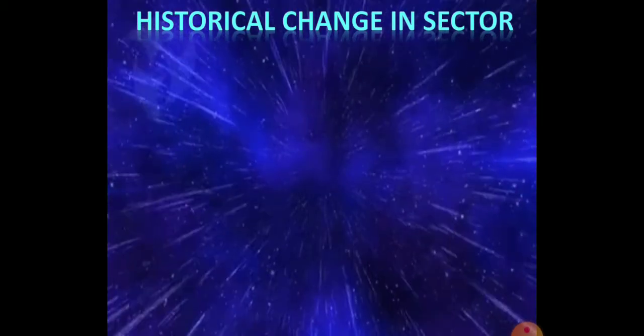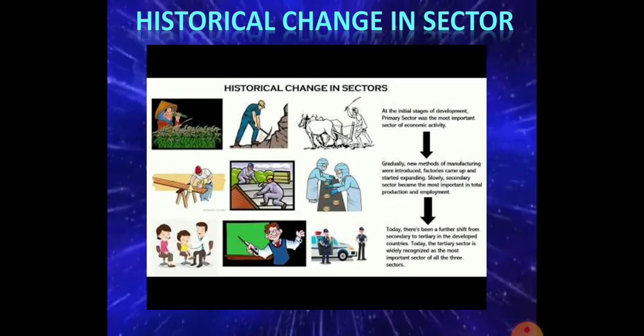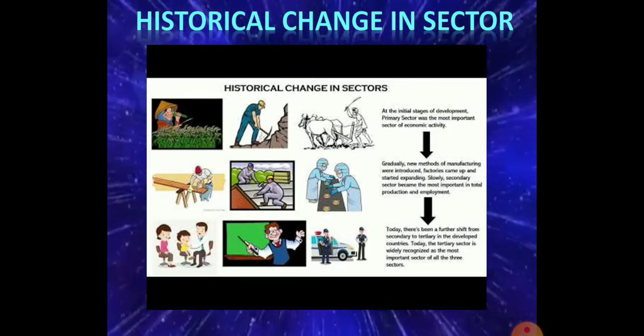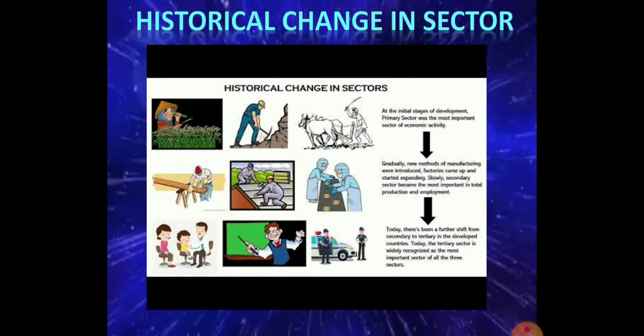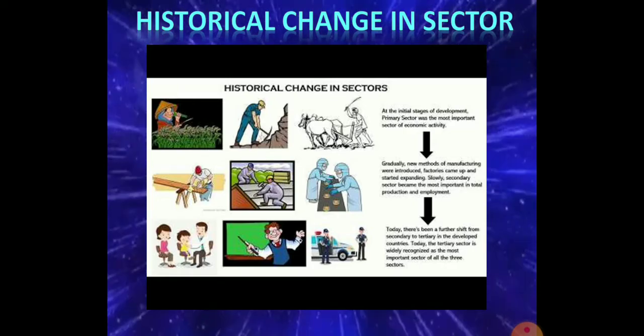Here we can understand that the total value from the service sector is increasing in the GDP compared to the secondary sector and the primary sector, which indicates the development of the country. If we see the historical change in the sectors, at the time of independence in India, more than 80% of the population was depending on the primary sector and the remaining were in the secondary and service sectors.